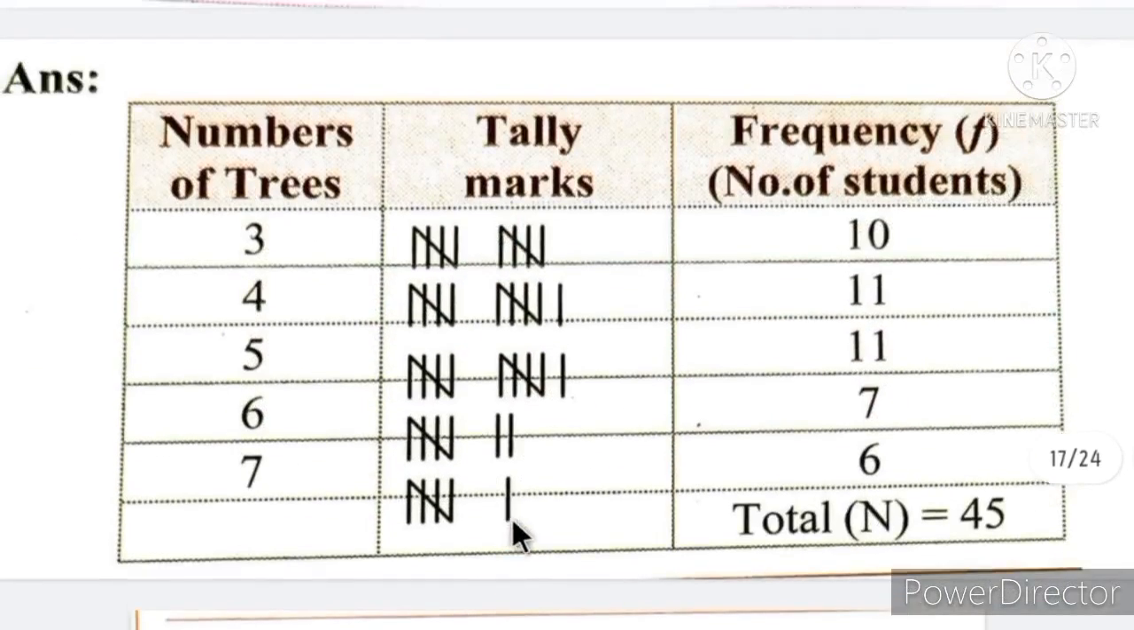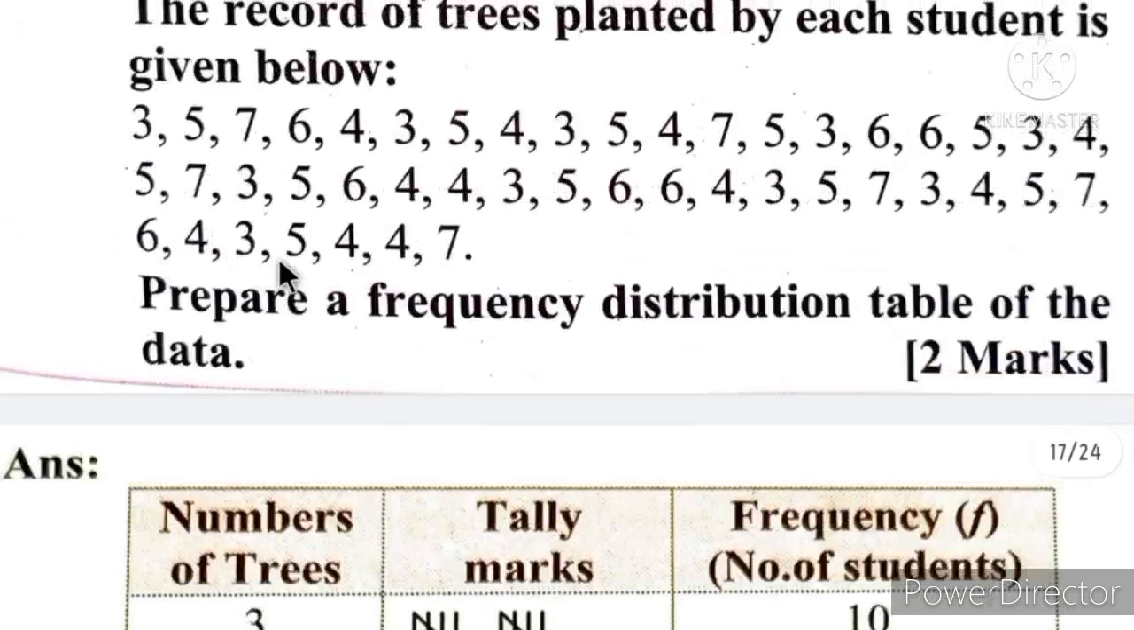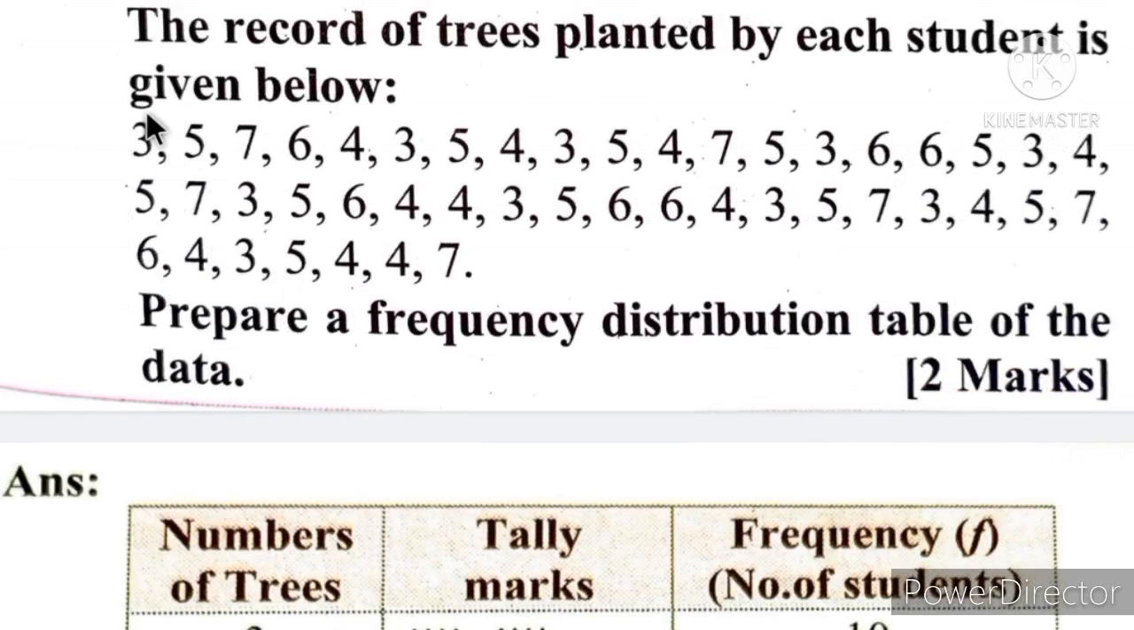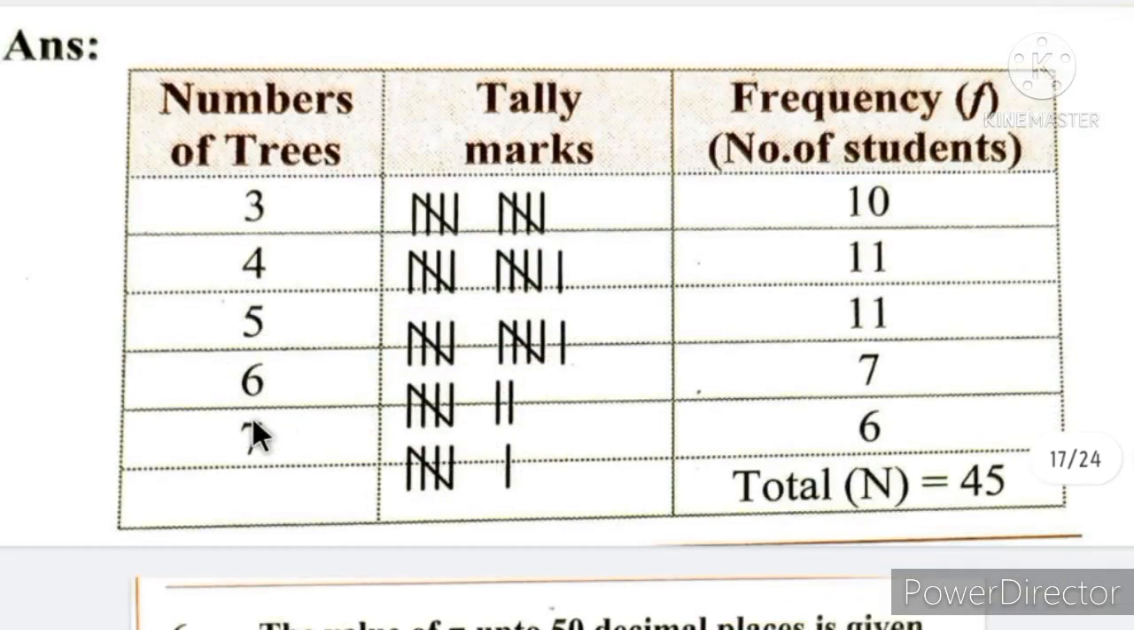Simple है, हम लोग सिंपली बना लेते हैं. This is an ungrouped frequency distribution table. इसके लिए बनाना है. So number of trees 3, 4. देखिए सिंपल है. यहाँ पर सबसे least number is 3 and highest number is 7. So 3, 4, 5, 6, 7 हमने लिख दिया.